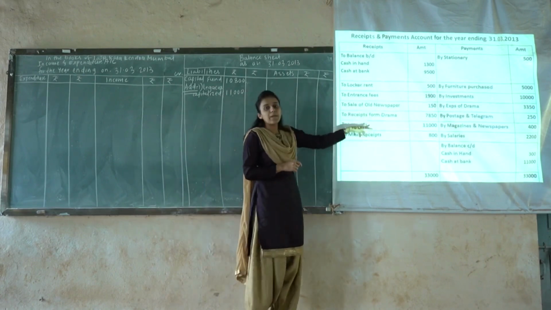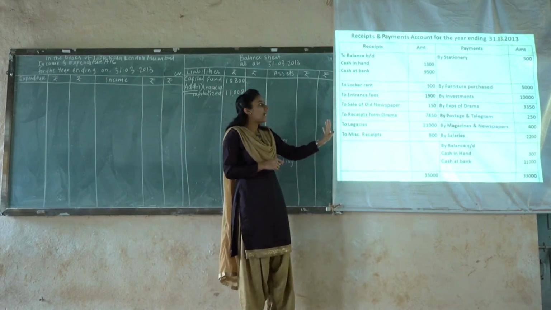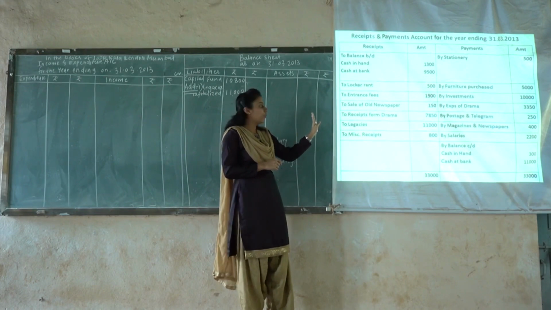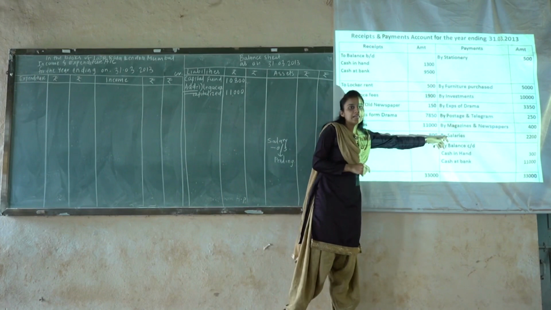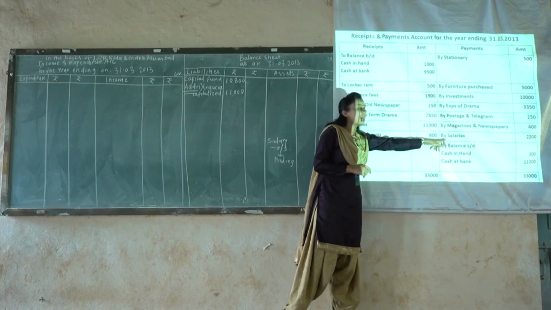This is the receipt and payment account given over here. We have to find out where the salary exact item is posted in this account. So we can find out that salary is posted for the receipt and payment account, basically for the payment side.